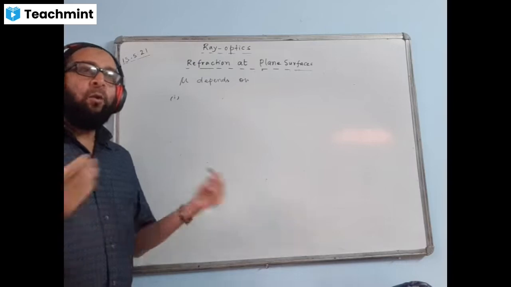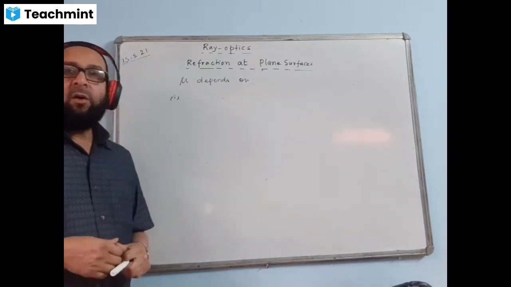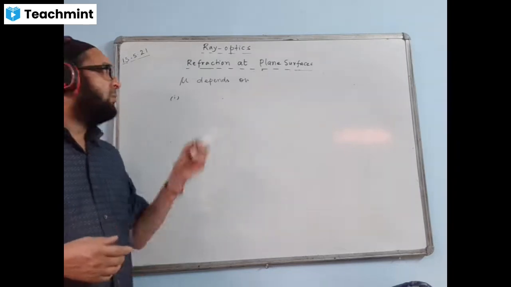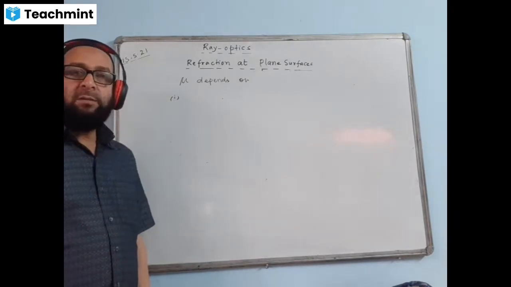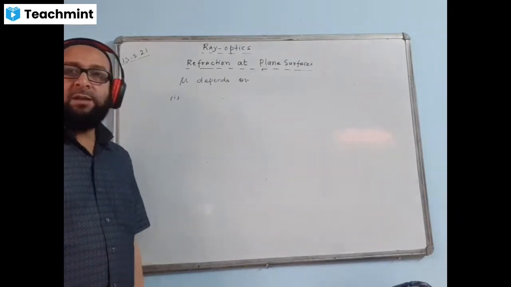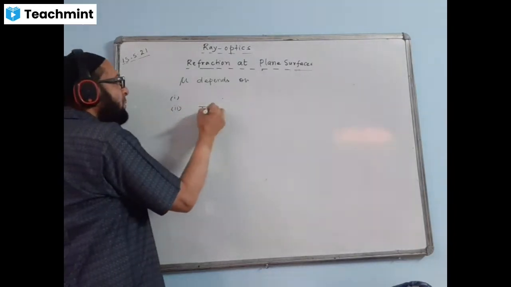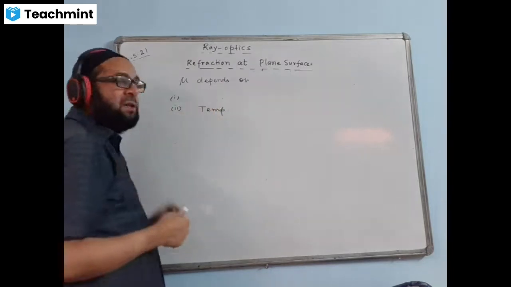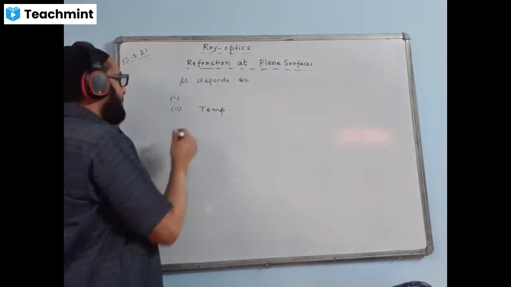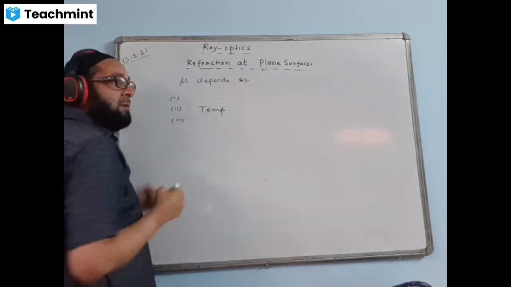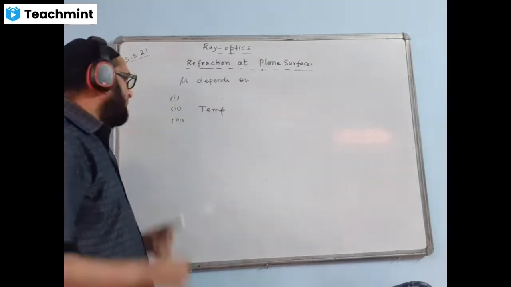We have hot air and we have cold air. Which will have greater value? We'll say cold air, because cold air is denser and the hot air is rarer. So, hot air will have lesser value. Greater the value of mu, greater the density. Lesser the value of mu, lesser the optical density. Okay. Now the second factor is temperature, because we know temperature affects the density, and so it affects the value of mu. More the temperature, the density will decrease, so refractive index also will decrease.